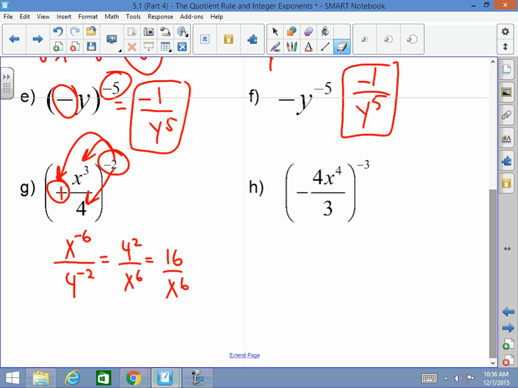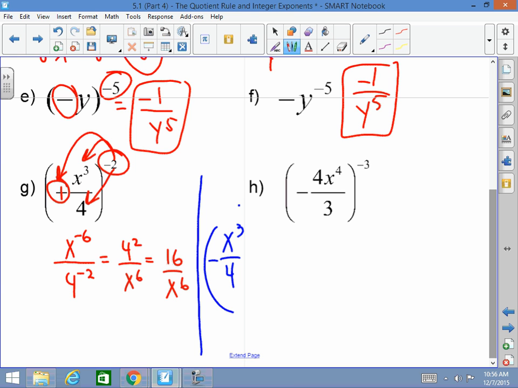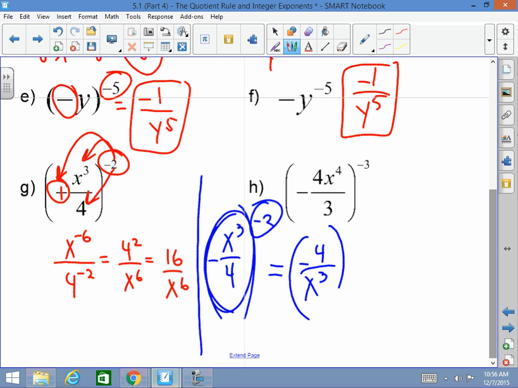Or, I'll just do it in blue. Or, you have this x cubed over 4 negative to the negative 2. Or you could have done this. Get the reciprocal of this inside of here and change that sign. So this becomes negative 4 over x cubed. You don't change any of the signs inside of there. But you change this outside exponent. So now this becomes negative 4 squared is 16 over x to the 6th.